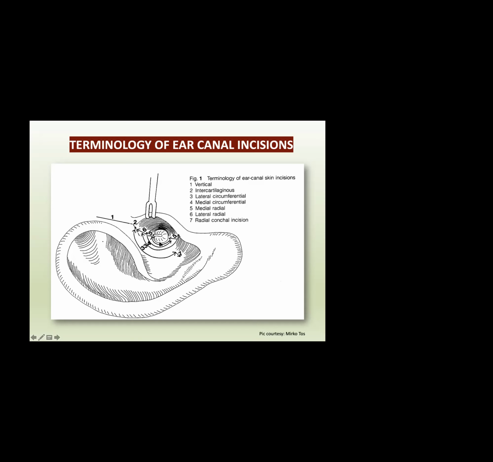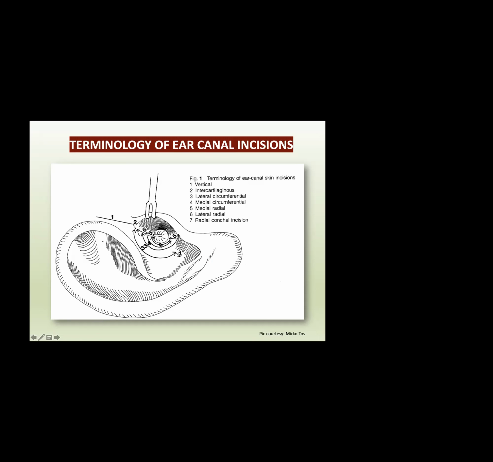Then we have the intercartilaginous incision, which comes in the incisura terminalis. Then number 3 is the lateral circumferential incision. Lateral circumferential incision means the circumferential incision which comes in the lateral part of the external auditory canal. So what does the lateral part mean?